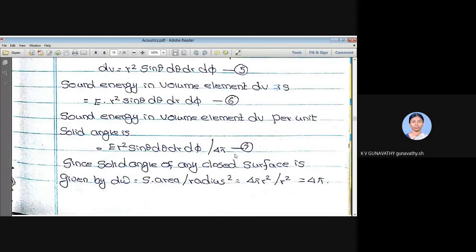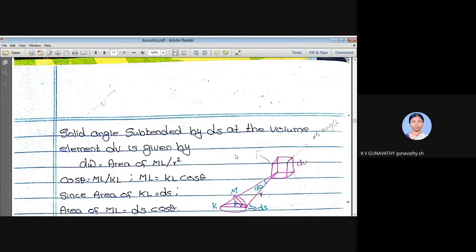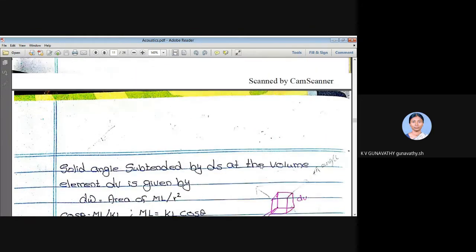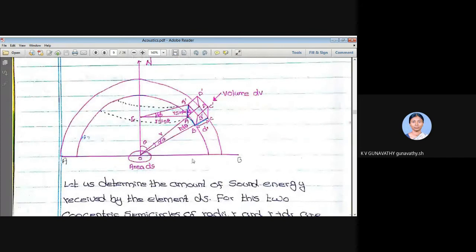Our next step is to find the angle subtended by the small surface dS onto the small volume element dV. Let us consider this diagram. This is the volume element dV and this is the surface area dS. For solid angle, the surface area is always perpendicular to the radius. That is how we find solid angle. But if you see the orientation of dS here, it is not perpendicular. It is at an oblique angle. This angle is also equal to theta. I hope you know what theta is. Theta is actually this angle.